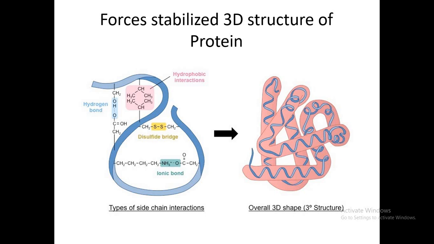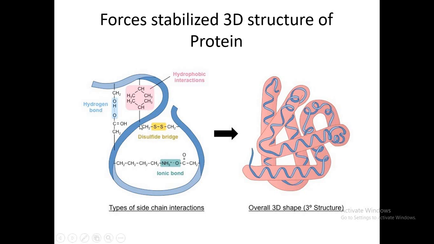So, an amino acid that is positively charged, for example lysine, has an amino group that would make an ionic bond with another, negatively charged amino acid. Due to this attraction, both sides of the polypeptide chain would come closer to each other.